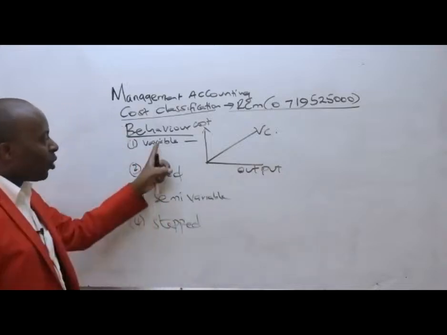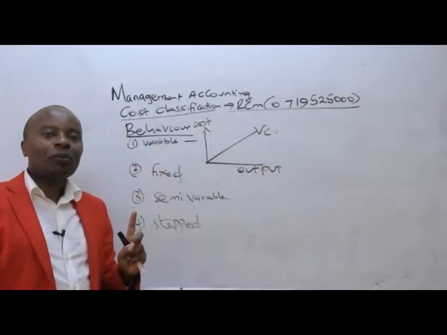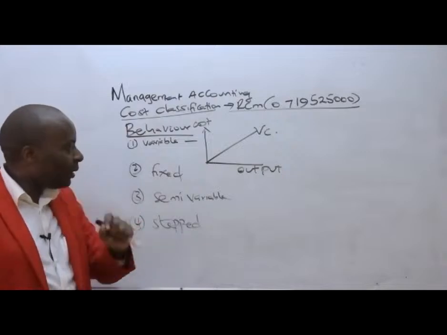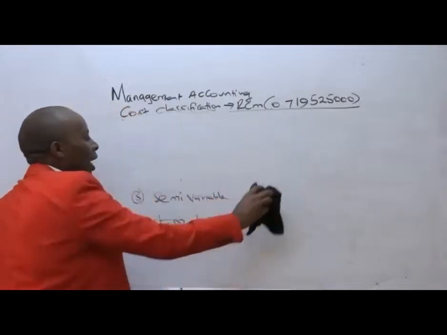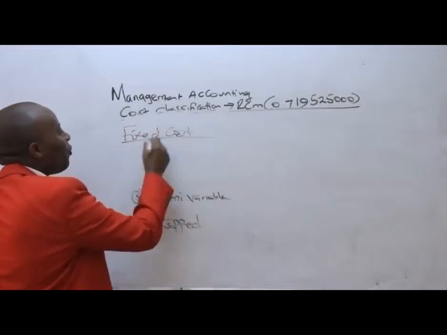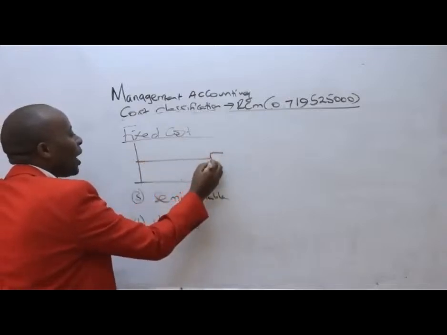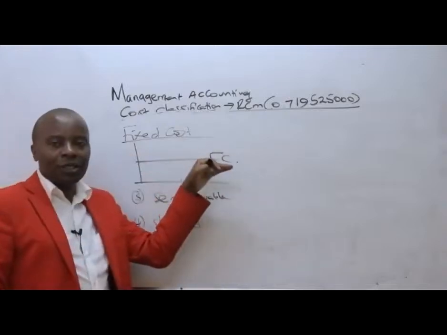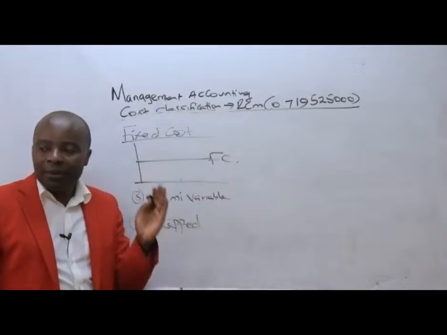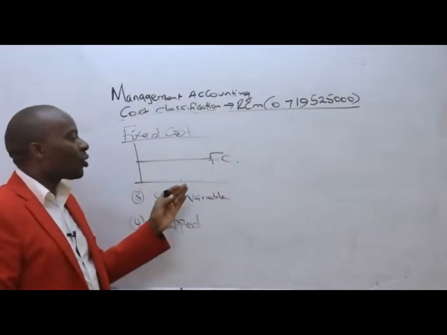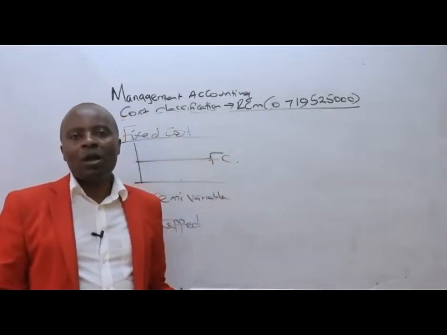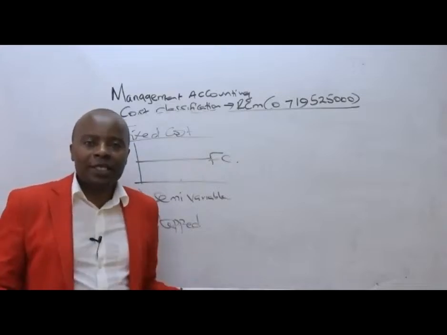Good examples of these variable costs will include things like raw materials, timber. The more tables I produce, the more timber I want. So timber cost becomes a variable cost. From there, ladies and gentlemen, we have the fixed cost. As the name suggests, they behave in a funny way. For fixed cost, we'll always have it constant, regardless of the output. It doesn't matter how many units you produce. Fixed cost will always remain the same. For example, rent. It doesn't matter how many students we put in this room, rent will always be fixed.